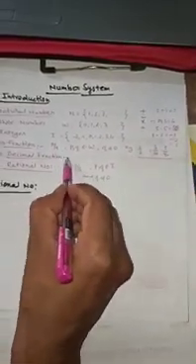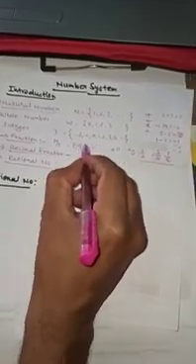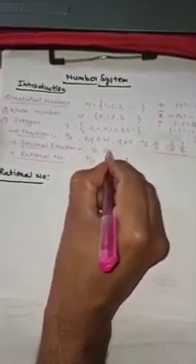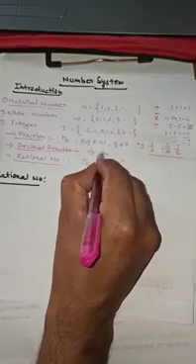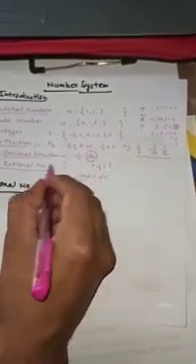Now what is a decimal fraction? A decimal fraction means that if the denominator of any fraction is like 10, 100, then these are known as decimal fractions.